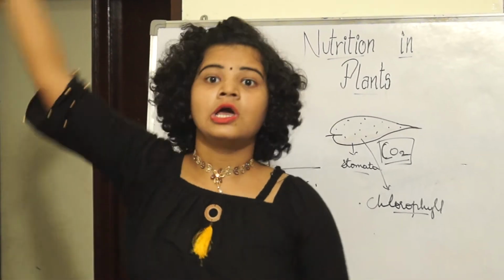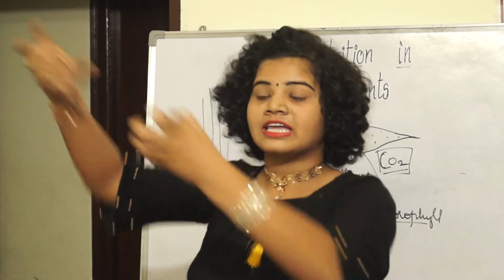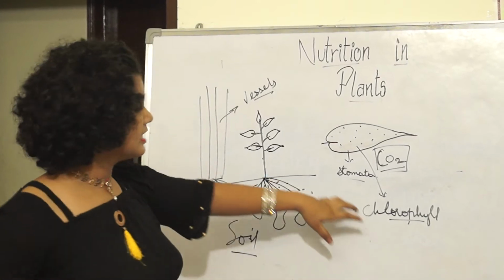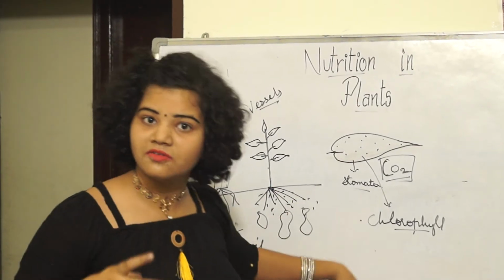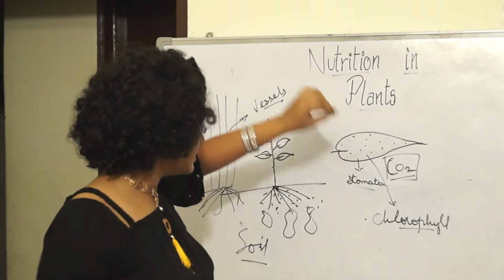It helps to capture the energy from the sun. Which helps to capture energy? The chlorophyll, the green pigment present in the leaf.